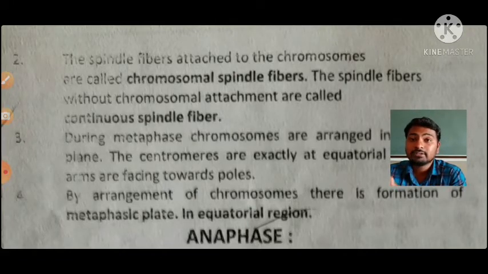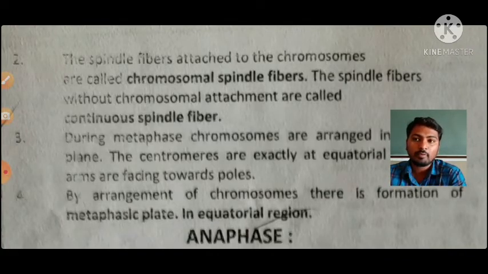Then another set of spindle fibers are not attached to the chromosome or any part of the chromosome. Those spindle fibers are said to be continuous spindle fibers. Here two types of spindle fibers have been formed. One is the chromosomal spindle fiber, another one is the continuous spindle fiber. Because the chromosomal spindle fibers are formed from the centriole and attached to the centromere part of the chromosome.